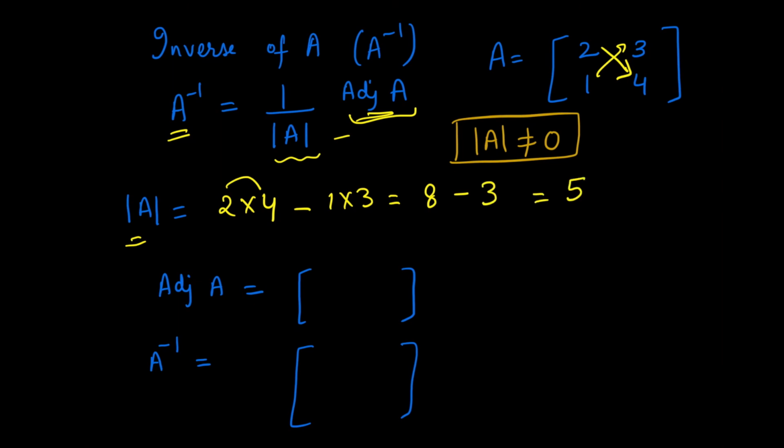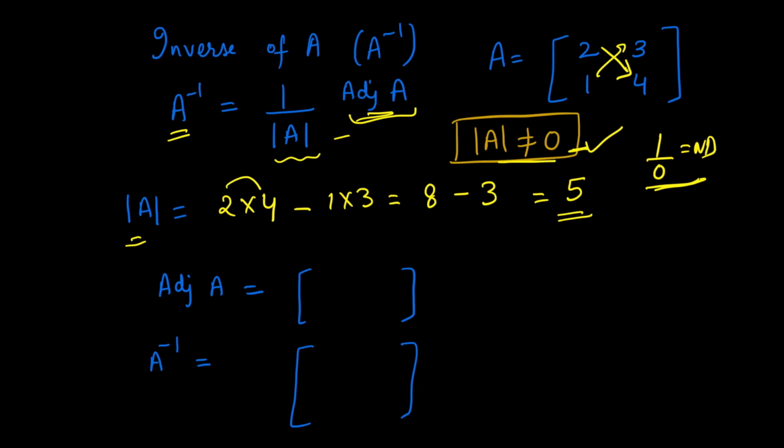So you can always find an inverse provided the determinant of A is non-zero. Since here it's 5, that means you can find the inverse, because 1 divided by 0 is not defined. So that's why this rule always applies: the determinant of A should be non-zero to find the inverse.